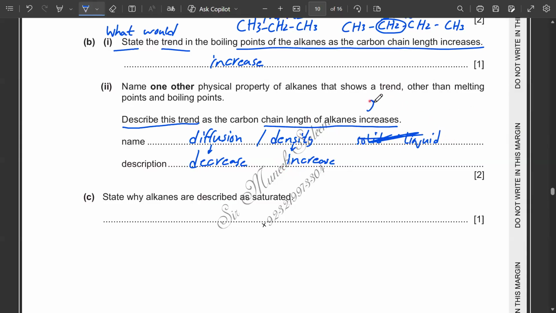It converts from gas to liquid and then into the solid state. As you increase the carbon atoms, this is the order of the physical state change: gas to liquid and liquid to solid. And this shows a higher density. It has the highest density because they have maximum mass in a limited volume. Highest density over here and lowest density over here.